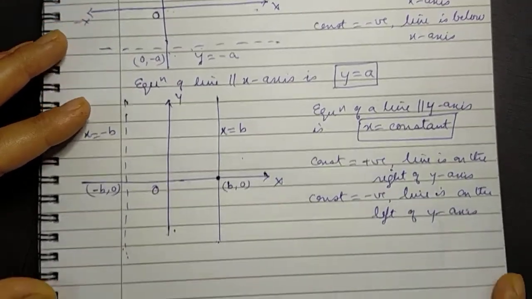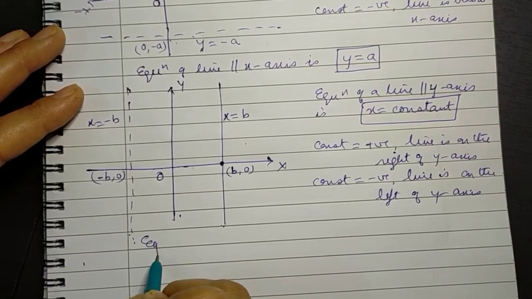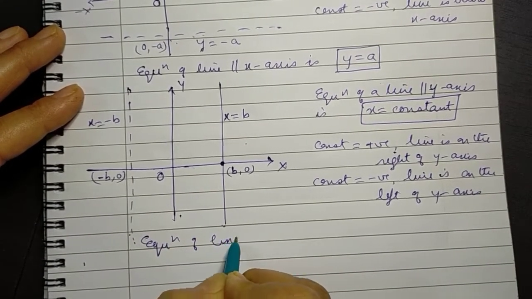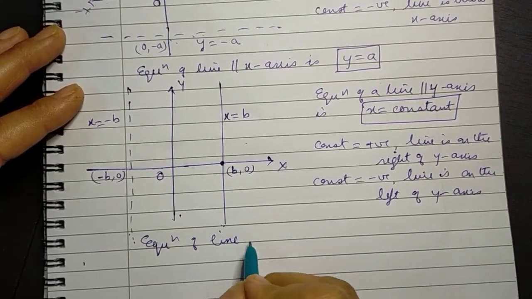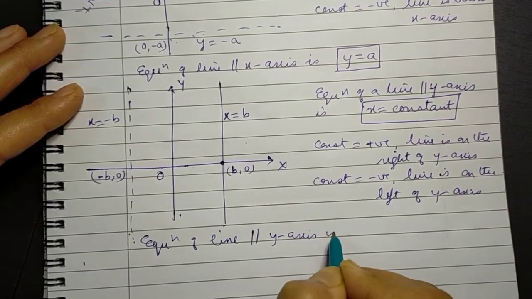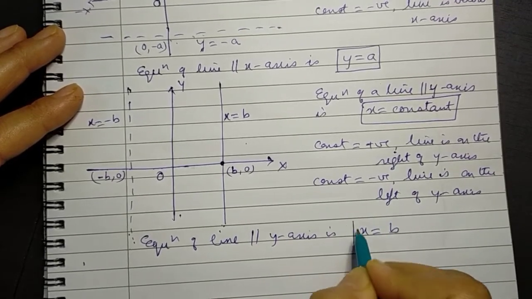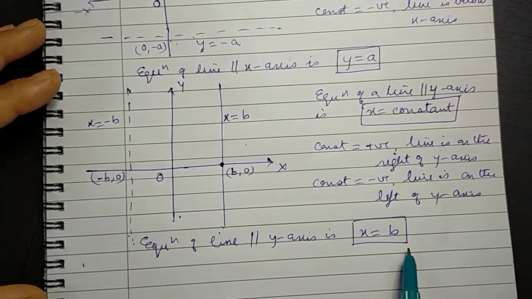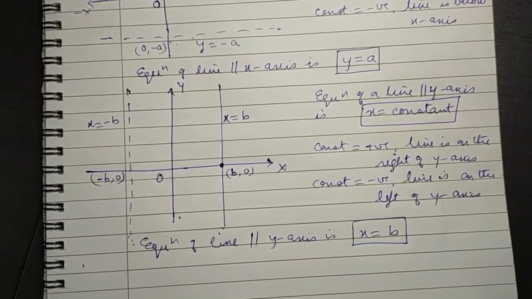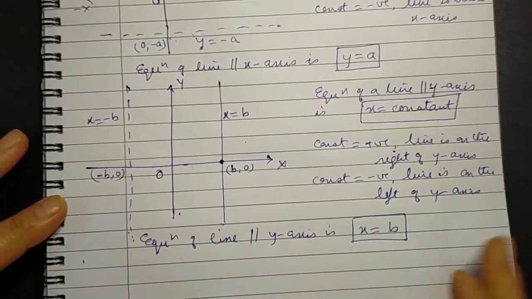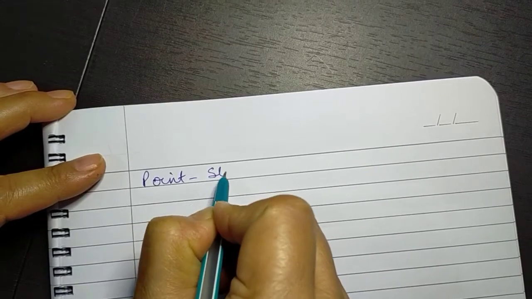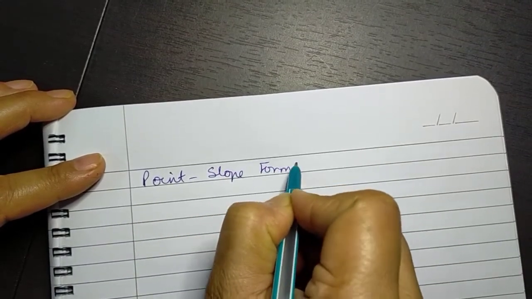And we can write it again as equation of a vertical line or a line parallel to y-axis is x equal to constant, where x equal to b, where b is a constant. Now let's come to the next category of equations of a line, which is the point slope form. This is an extremely important category. This is called as point slope form.